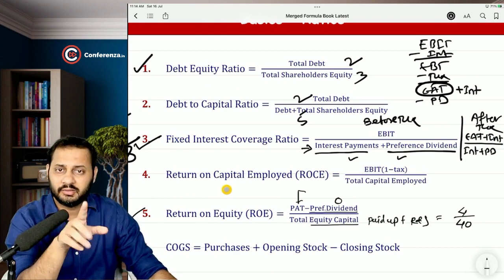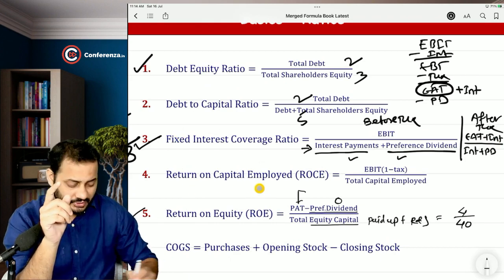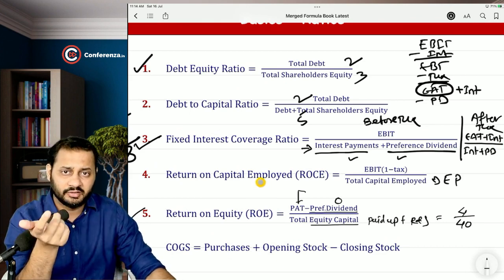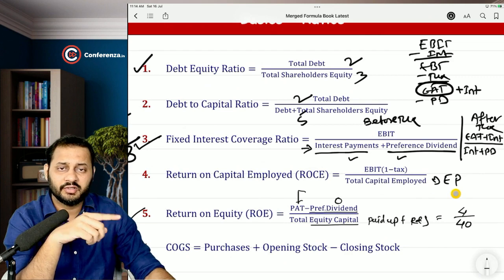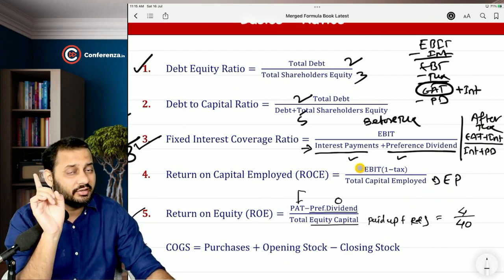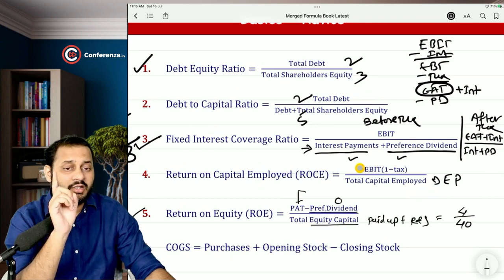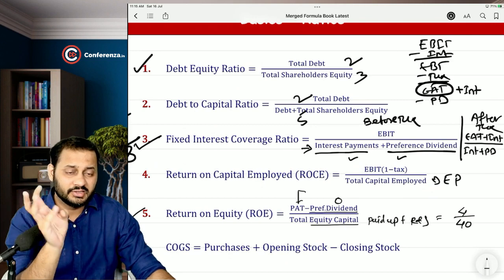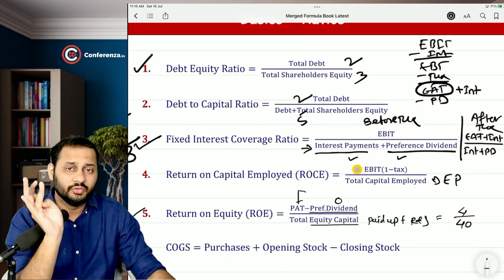Okay, return on capital employed. Capital employed includes debt, equity, preference, everything. So we take the return of all those, debt, equity, preference, in the numerator. That is called EBIT. Remember this free cash flow formula: EBIT is the amount from which interest on debts, dividends on equity and preference shares, and loan interest are paid.